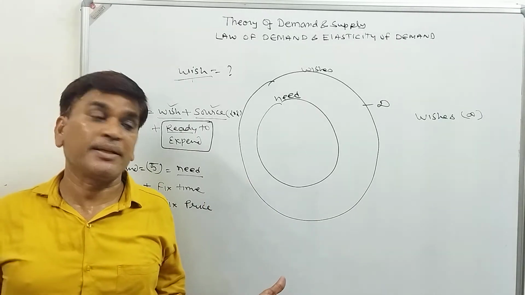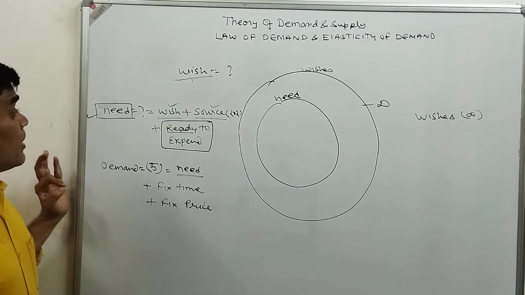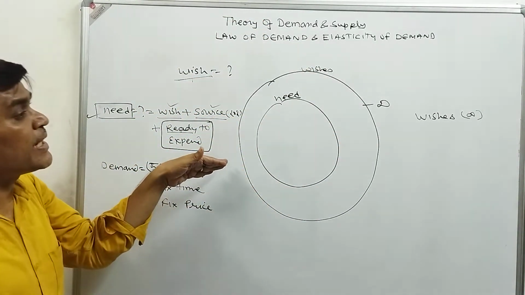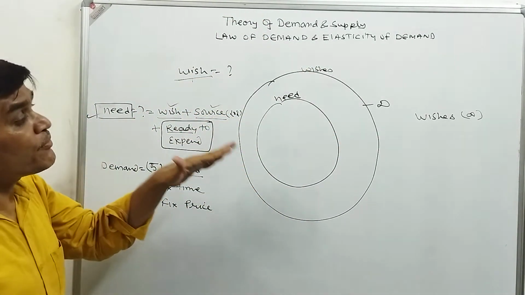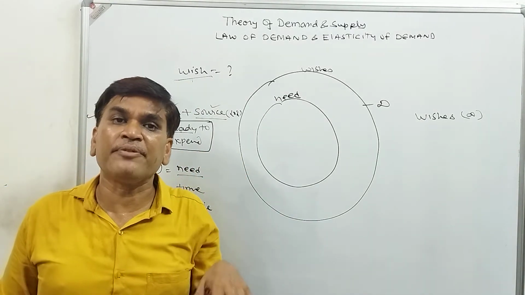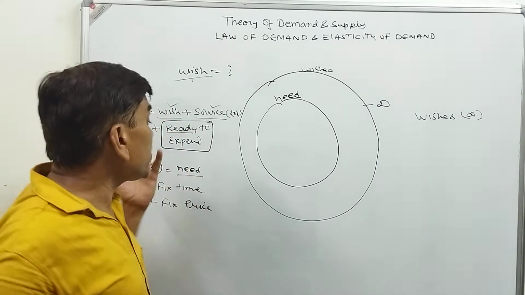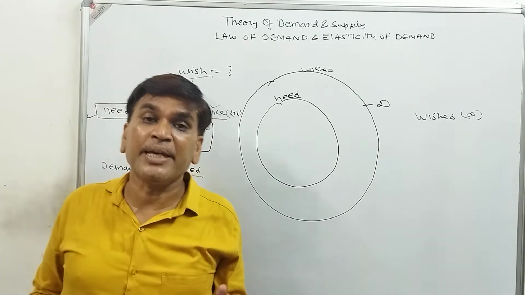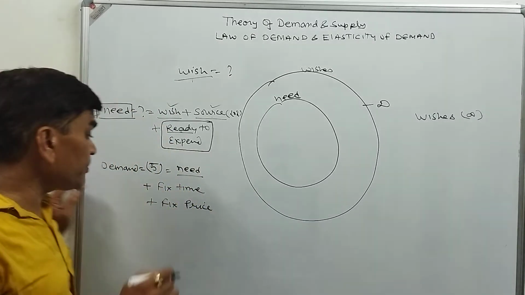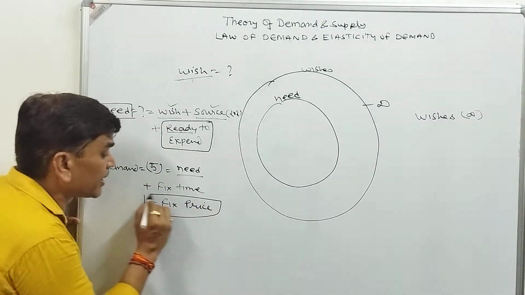That is called demand. It means first, a wish doesn't require anything, but a wish converts into need when we have wish, we have source, and we are ready to expend. Sometimes we have the wish, we have the source, we are ready to expend, but sometimes due to the price not being fixed, we can't purchase.